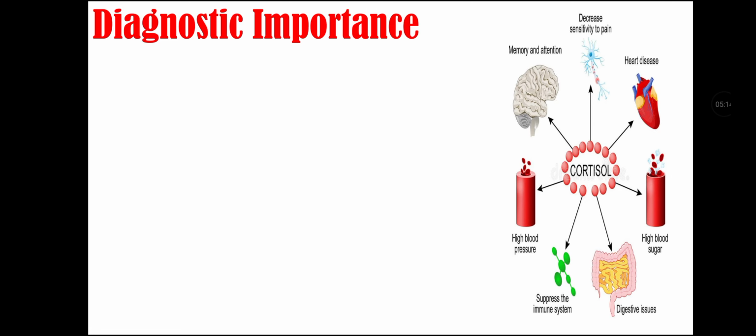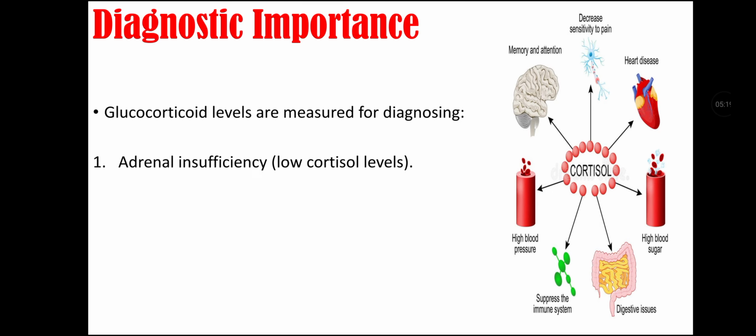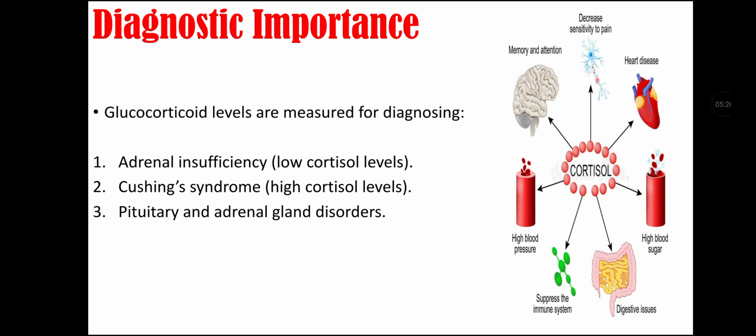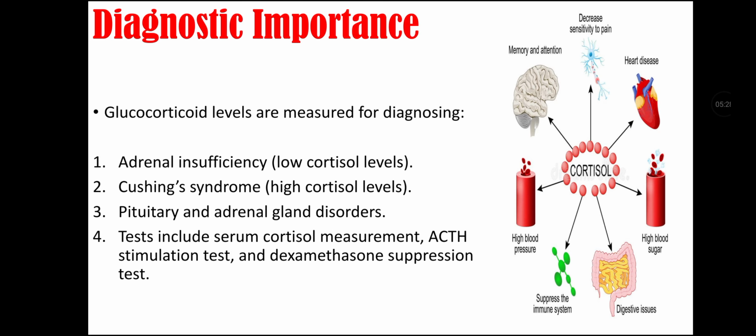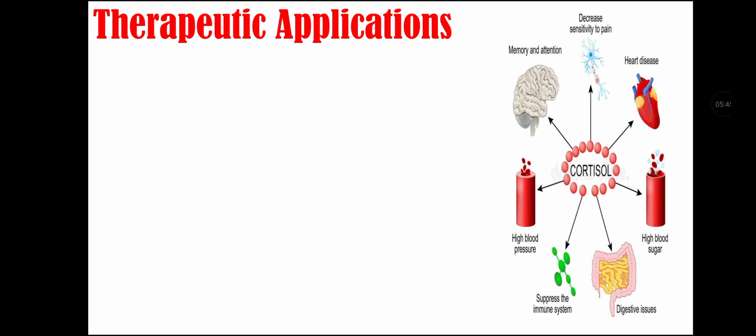Diagnostic importance of glucocorticoids. Glucocorticoid levels are measured for diagnosing adrenal insufficiency, that is low cortisol level, Cushing syndrome, that is high cortisol level, and pituitary and adrenal gland disorders. Tests include serum cortisol measurement, adrenocorticotropic stimulation tests, and dexamethasone suppression tests, which are the tests that measure glucocorticoids in the blood. Therapeutic application of glucocorticoids.